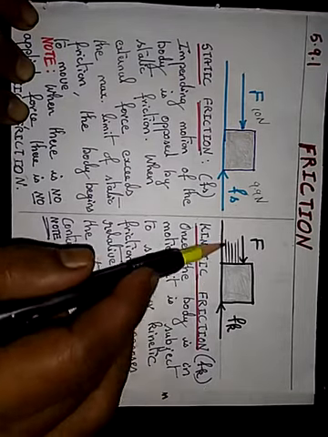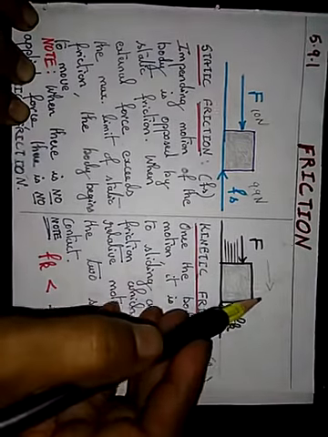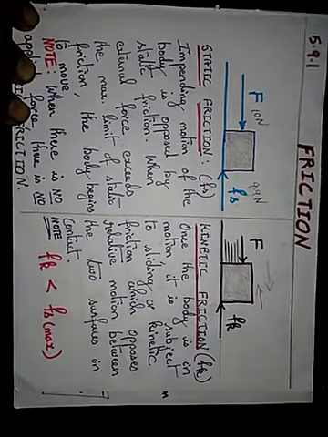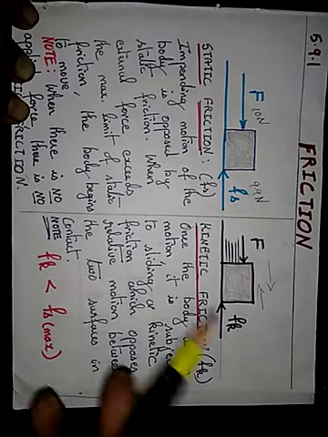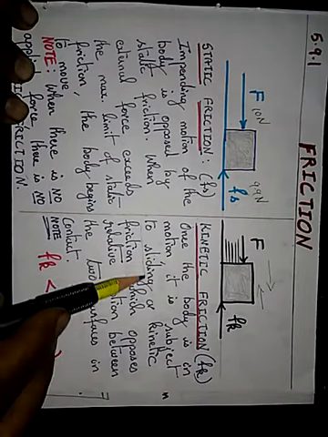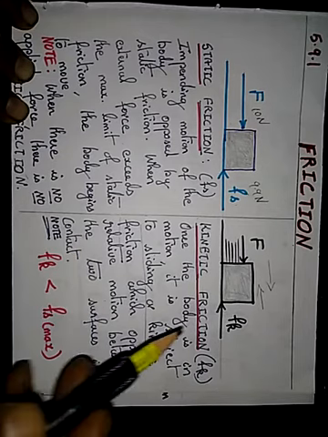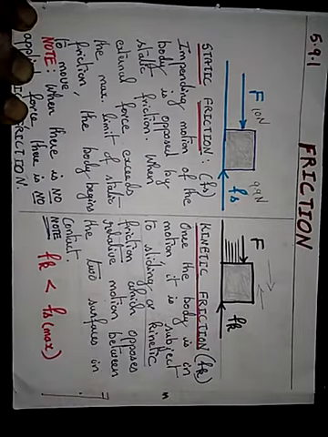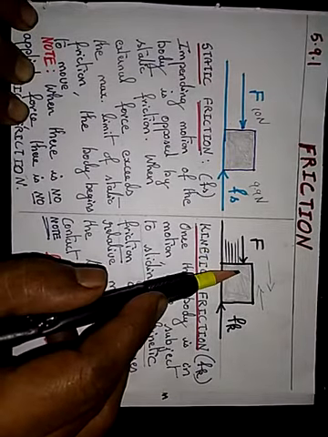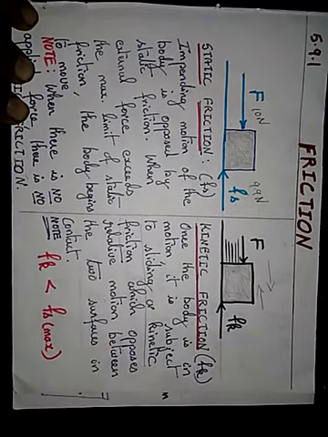So now the body has started moving in this direction and kinetic friction is acting in the opposite. So two forces are opposite in nature now. Therefore we have relative motion. Once the body is in motion, it is subject to sliding or kinetic friction, which opposes relative motion. So this kinetic friction will try to oppose the relative motion between the force applied and the body.